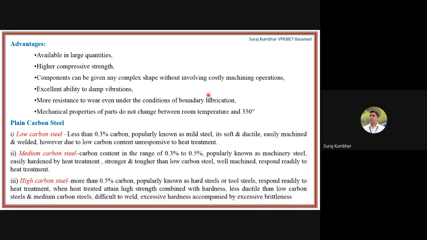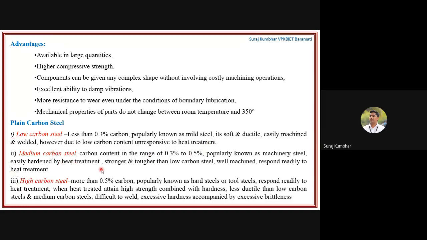Now what is plain carbon steel? It is divided into three types: low carbon steel, medium carbon steel, and high carbon steel. Now what is low carbon steel? When the carbon percentage is less than 0.3%, it is called low carbon steel. It is popularly known as mild steel, which is soft and ductile, easily machined and welded. Due to its low carbon content it is unresponsive to heat treatment. You can't do heat treatment for that type of material.